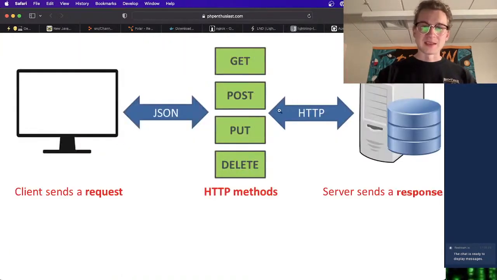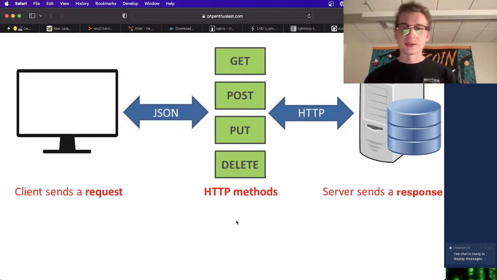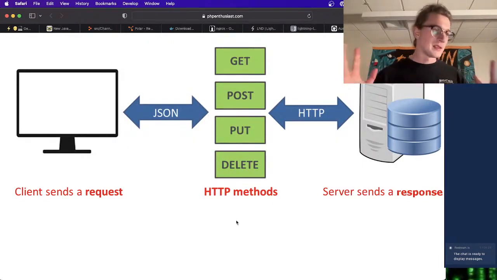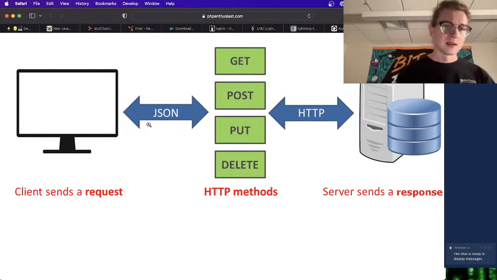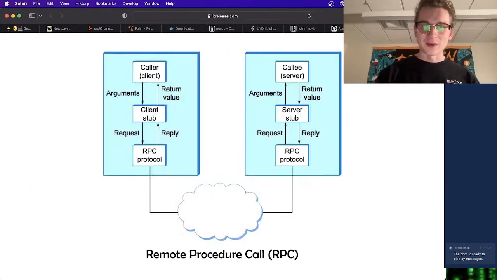So it's not a REST interface necessarily, and this is what REST is. This is our classic REST API request where we have GET, POST, PUT, or DELETE, communicating with the server over HTTP, and then we're getting back JSON. That's what we're used to. With RPC, I've got this screenshot, and we're not even going to walk through it, but you can see RPC is just this different protocol.